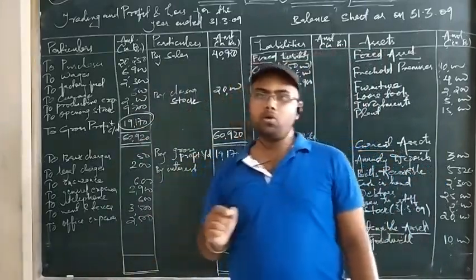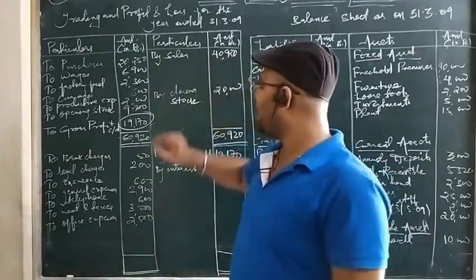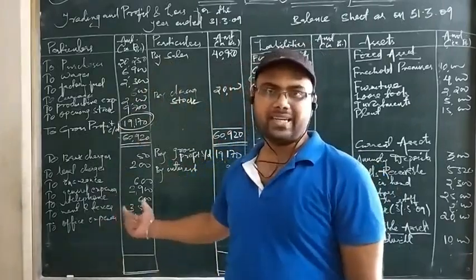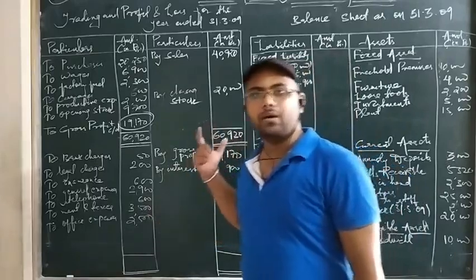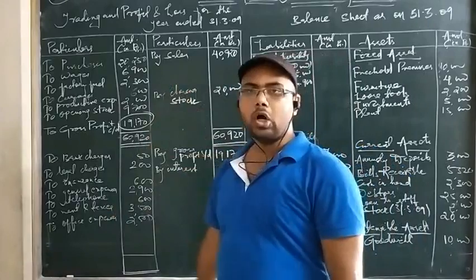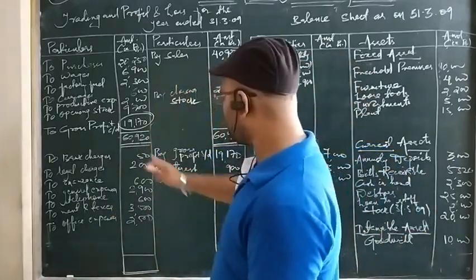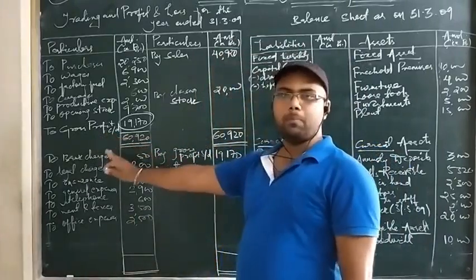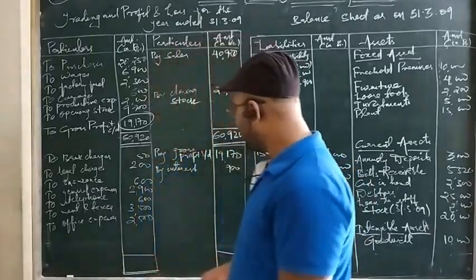And remember, in the questions, most items will be of indirect nature. The direct expenses will be fewer as compared to the indirect expenses. So the profit and loss account part at the bottom will always be larger, and the upper trading account part will usually be smaller. So I have transferred the gross profit, and as you know, brought down is done to the opposite side. Now let us check whether we are having net profit or not.